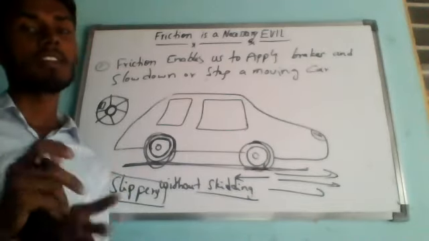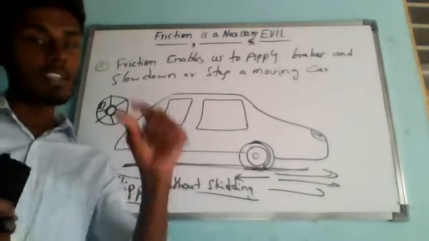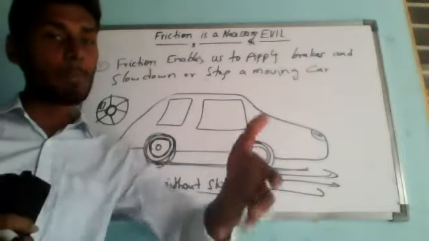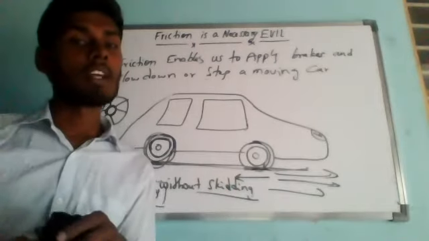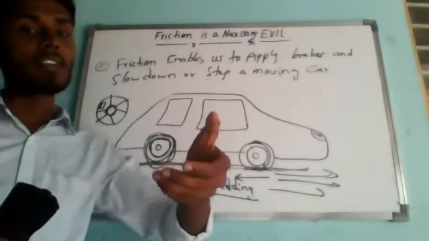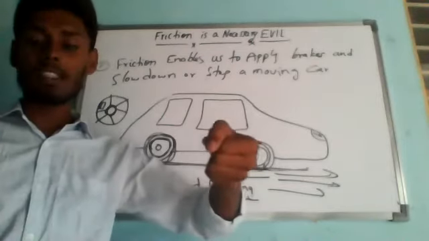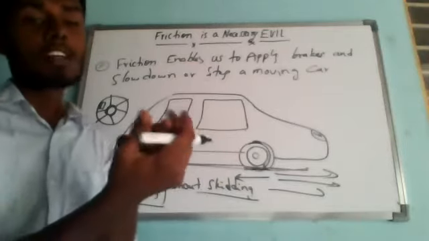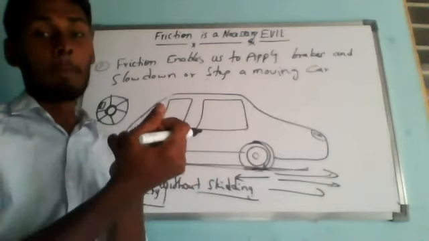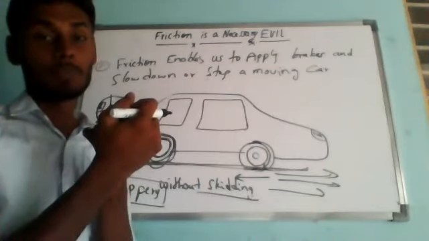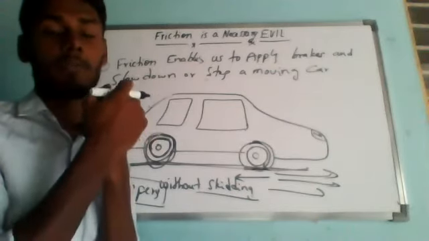When the bicycle is running, the brake pads do not touch the wheel. There is a gap between them. But when we press the brake lever to apply brakes to the running bicycle, the brake pads rub on the rim of the bicycle wheel. The friction between the brake pad and the rim prevents the wheel from moving ahead. Due to this, the running bicycle will slow down and finally stop.